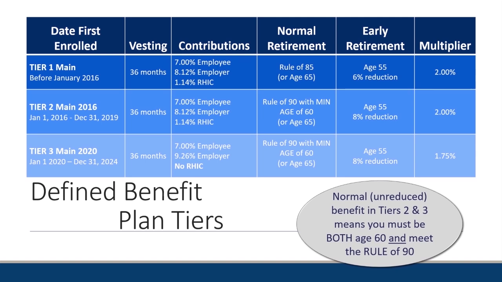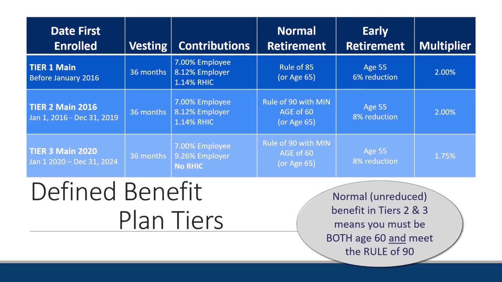Contributions, well, this determines how that money gets into your account to qualify for that lifetime payment. And that is 7% of your salary goes in as employee contributions, 8.12% employer contributions, and 1.14% on your Tier 1 and Tier 2 goes into your Retiree Health Insurance Credit, or the RHIC.